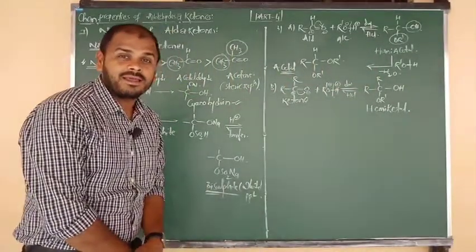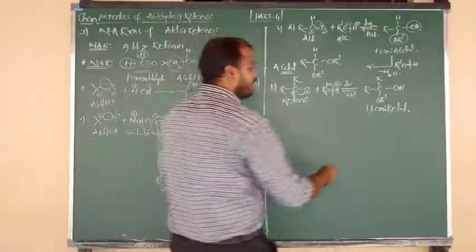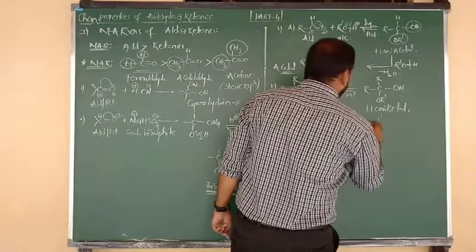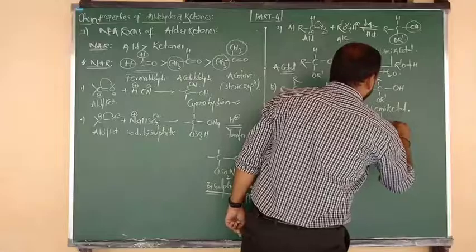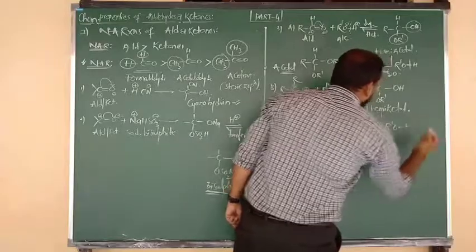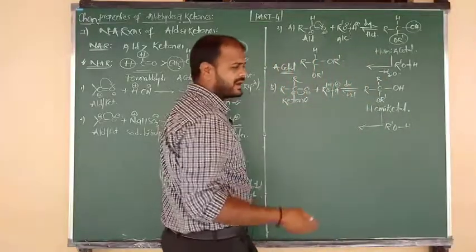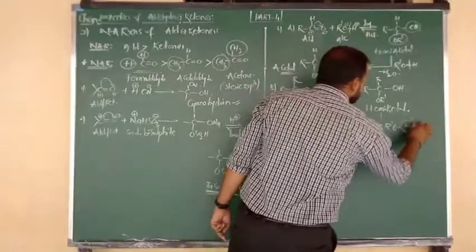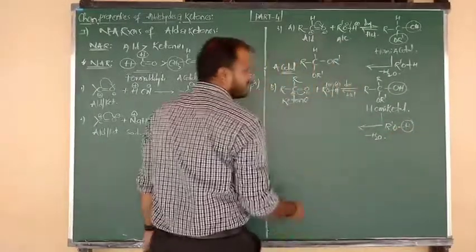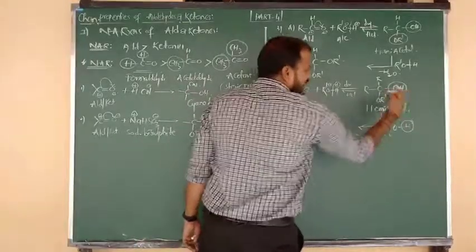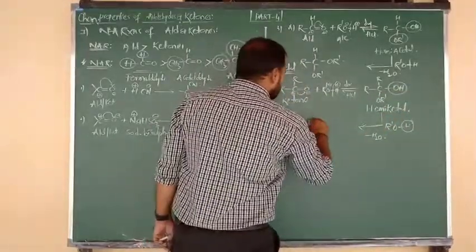Again, hemiketal can undergo addition with another mole of alcohol, again by using dry HCl. Now same thing, H plus combines with OH and is eliminated in the form of a water molecule. So in the place of OH, now we write an alkoxy group. So what will be your expected product?